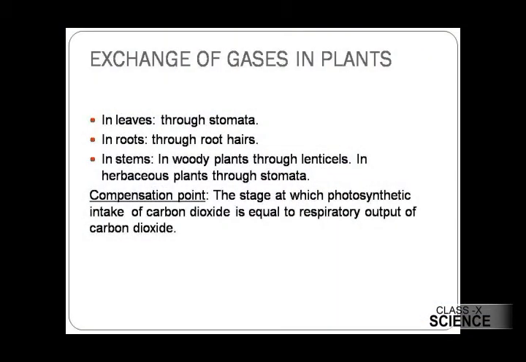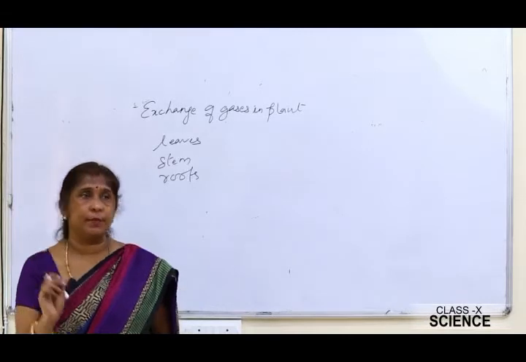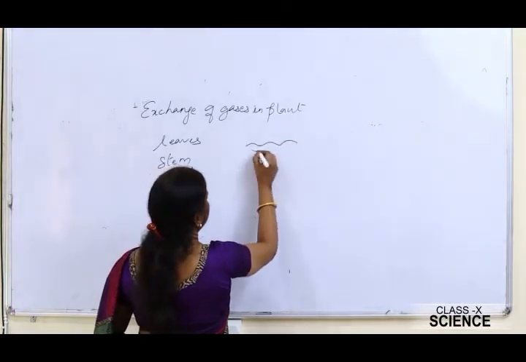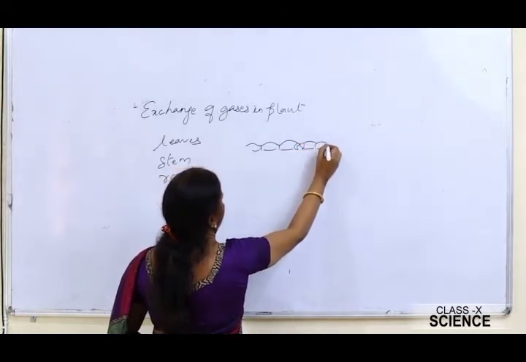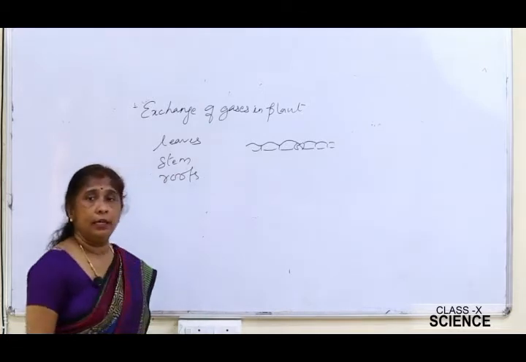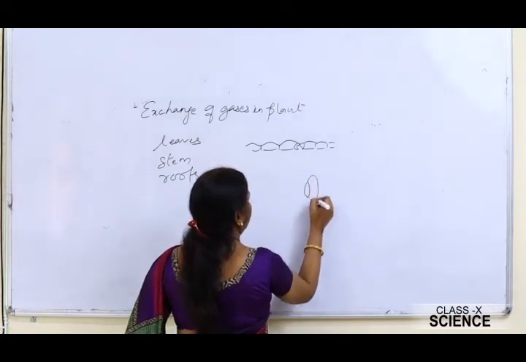Now let us see how the exchange of gases takes place in the plant. In a plant, the exchange of gases may take place through the leaves, or through the stem, or through the roots. In the leaves, what happens? Certain small pores called stomata are present in the epidermis of the leaf, and they bring about the exchange of gases. The stomata are small apertures guarded by two guard cells.